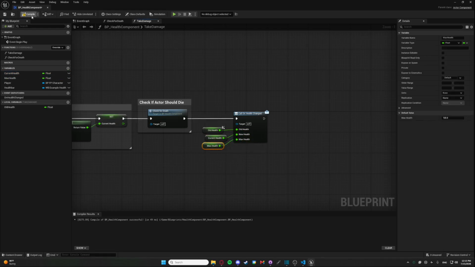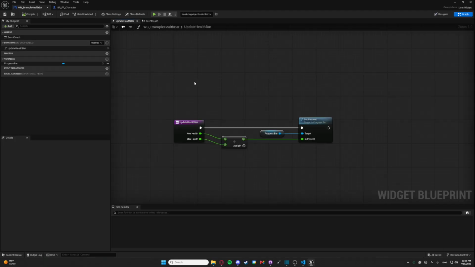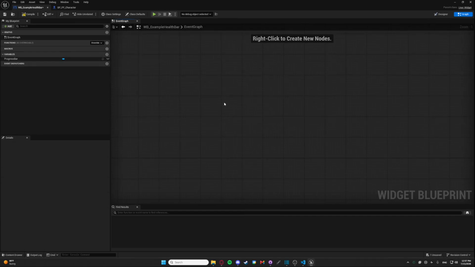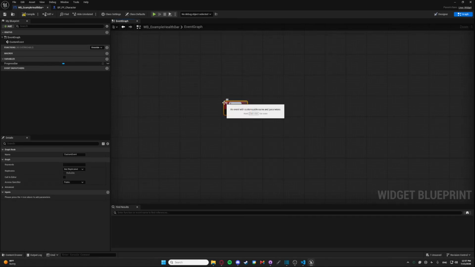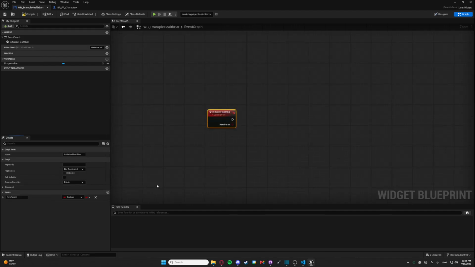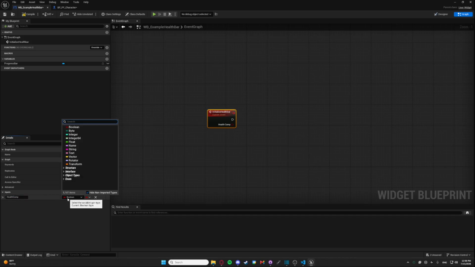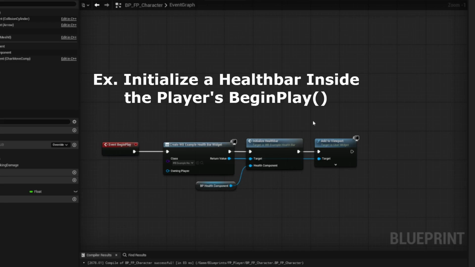Now we just need to bind to that event from any system that wants to respond. For this example, we'll go to our health bar widget. Previously, our health component directly called this update health bar function. Instead, we're going to create an initialize health bar function with a health component reference as an input. The system creating this widget can pass in whatever health component the health bar should display, whether that belongs to the player, an enemy, or a boss. The health bar no longer needs to cast to one specific character just to find its health.